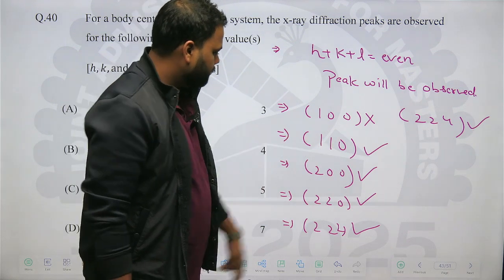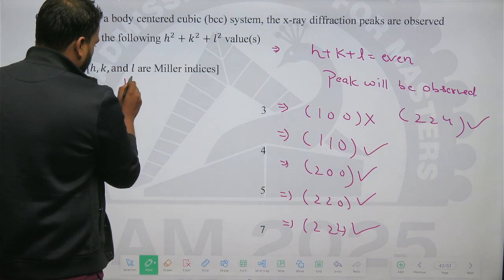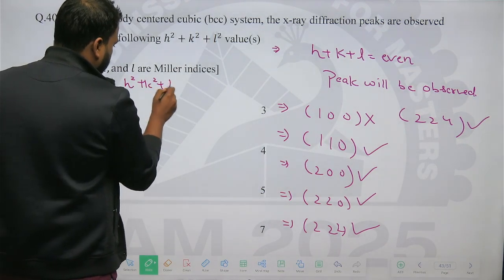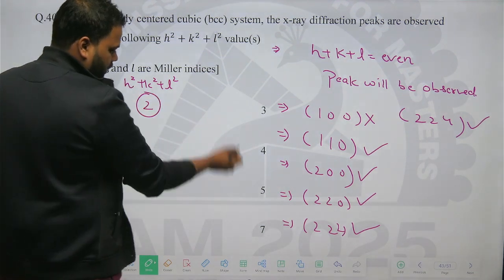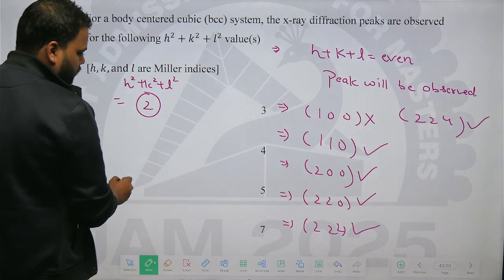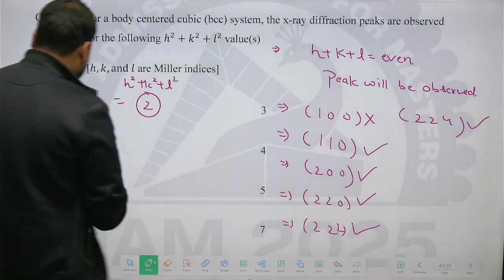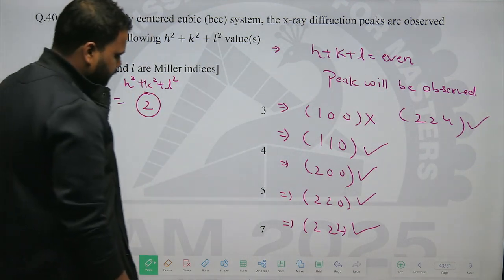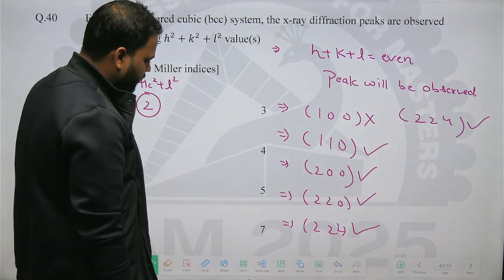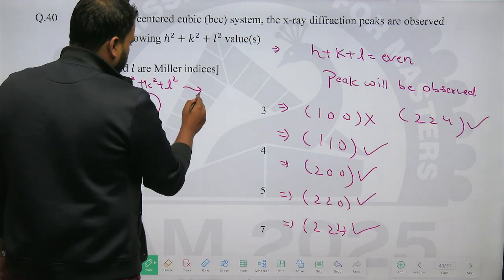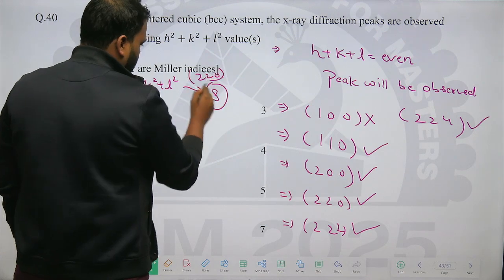So 1 1 0, when you take H square plus K square plus L square for 1 1 0, you will get a 2, which is not in the option. For the 2 0 0, again 4. Yes, 4 is in the option. So option B could be correct. Then 2 2 0. 2 2 0 means 8. The value of H square plus K square plus L square will be 8 for the 2 2 0, right? Again, this is not in the option.